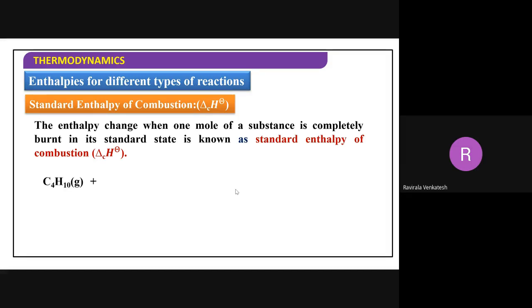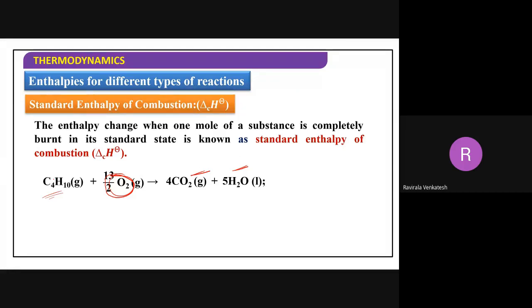You take here, C4H10, it is butane, right? Reacting with oxygen and converting into carbon dioxide. Definitely, can you say it is a combustion reaction or not? How do you say it is a combustion reaction? Because carbon dioxide and water. On the product side, you see only carbon dioxide and water. On the reactant side, compulsorily oxygen. Whatever it may be, reactant side oxygen, product side carbon dioxide and water only. You don't get remaining products here. Definitely it is a combustion reaction.